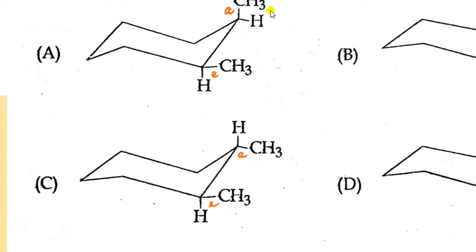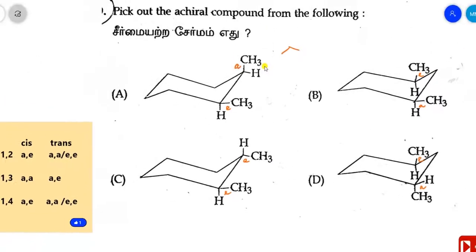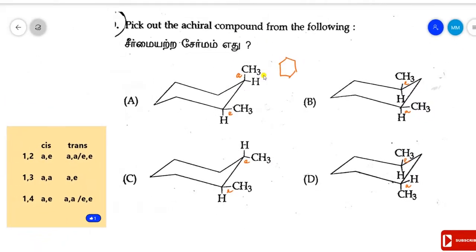So in case of A, you can write the structure of A. Axial equatorial is the cis format. So both the methyl groups are in the cis. So it has a plane of symmetry, so this molecule is achiral.